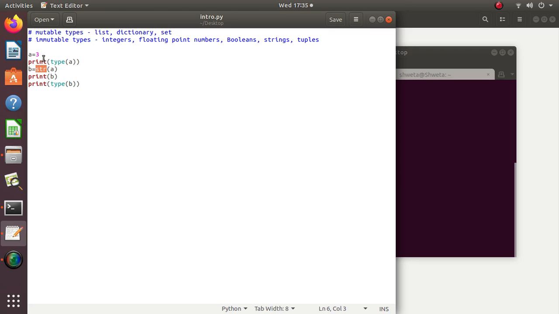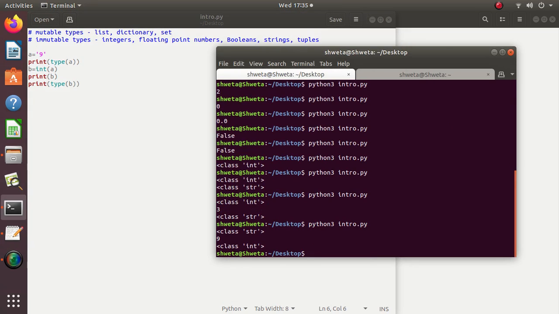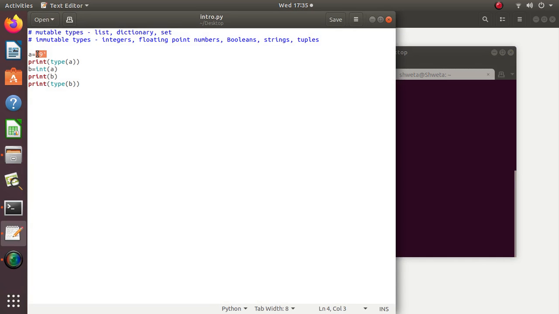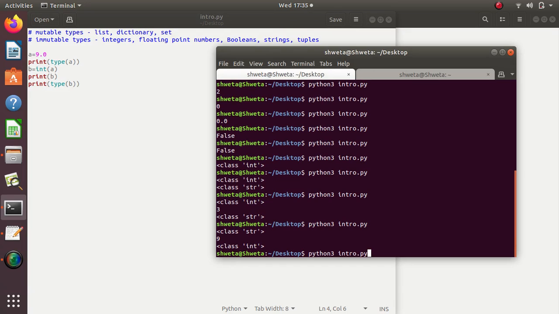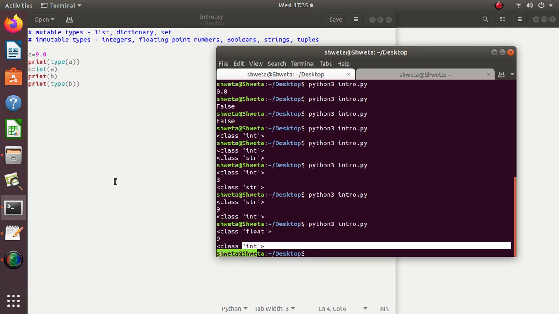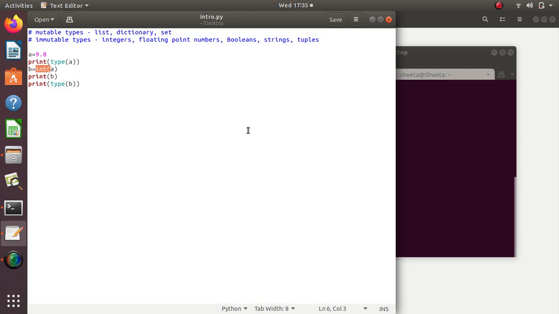And if there is already a string 9, and I want to convert it into integer, see, first it was string, then it got converted into integer. And if this is a floating point number 9.0, and I convert it into int, first it is float, then it got converted into int using the int typecast function.